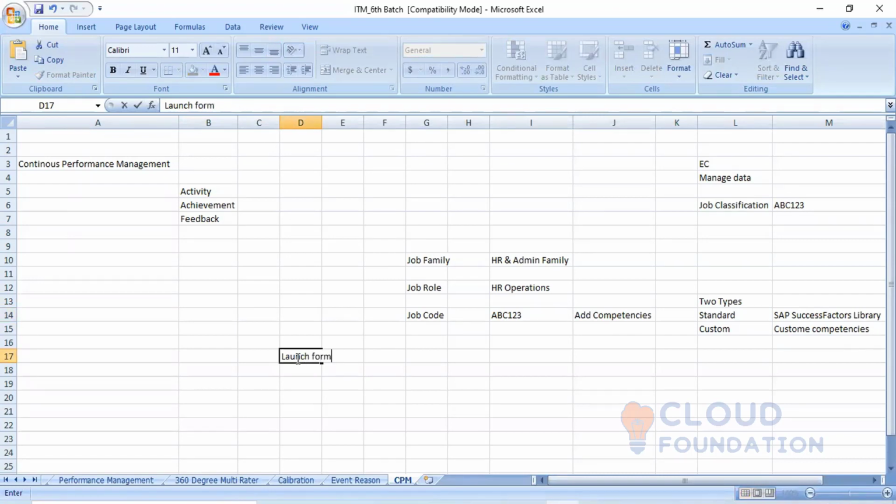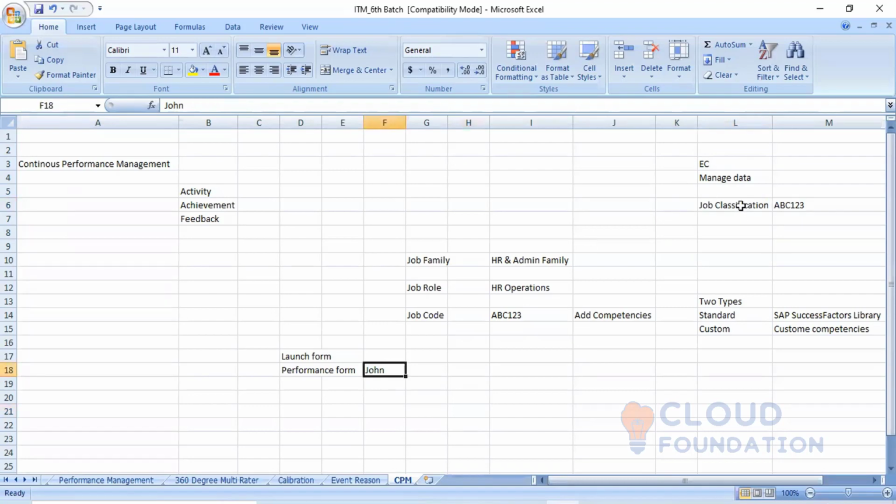So when you are launching the performance form for a particular user, suppose you are launching a form for a user named John, and when John was hired, you took the job classification as this one.